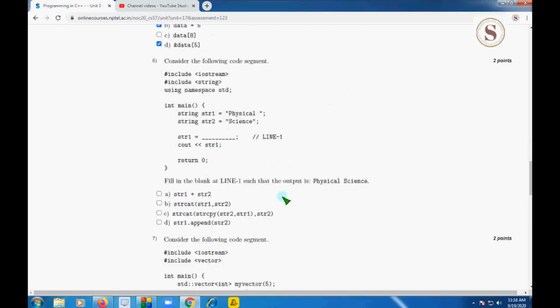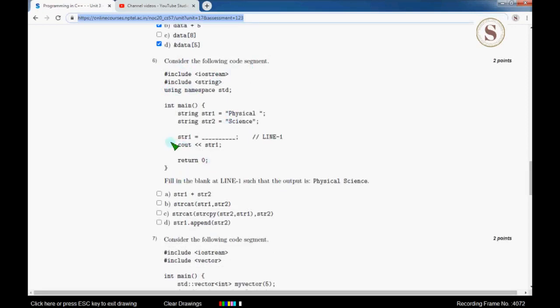And coming to the sixth question, consider the following code segment again, and they have given an empty line to replace with the following options. They asked that we should get the output as physical science. Physical science means the combination, the merging, of string 1 physical and string 2 science.